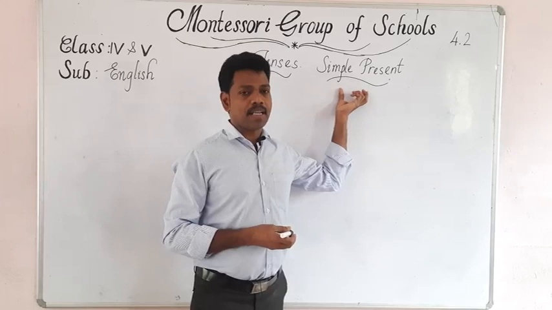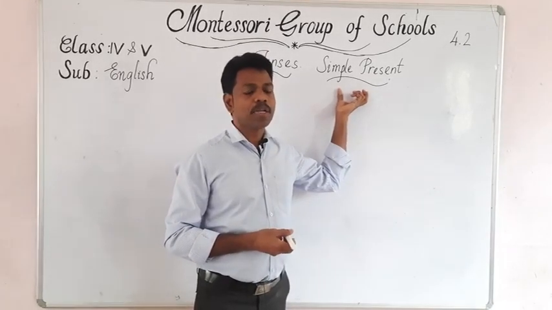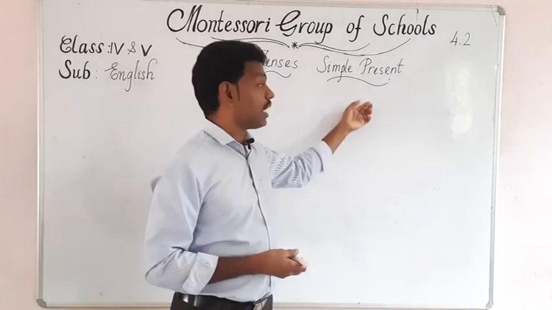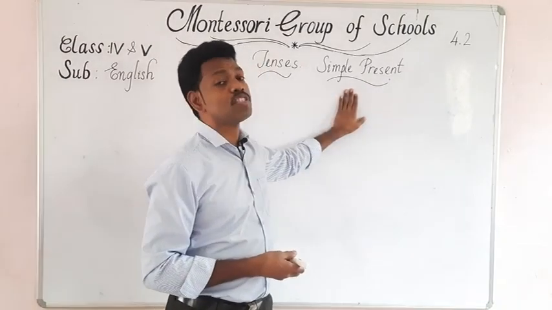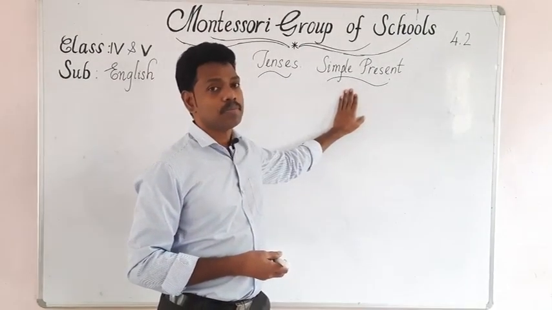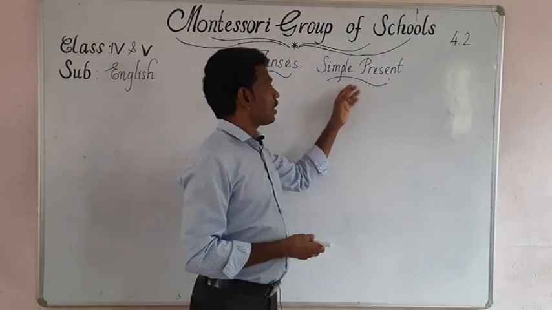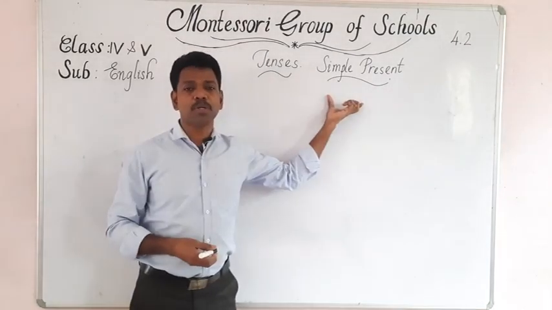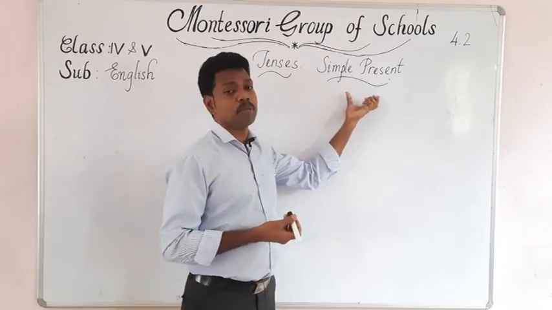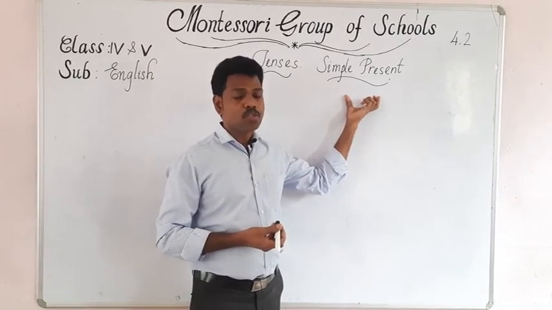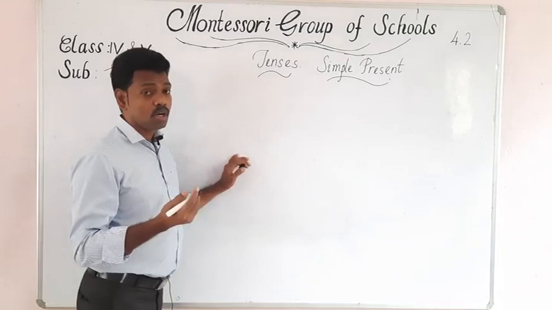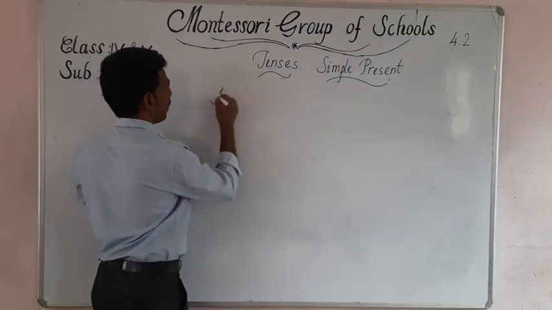So simple present tense, present continuous, present perfect, and present perfect continuous all happen only in the present time, in the present tense. It has nothing to do with past and future. Okay, so now let us learn in detail about simple present tense. Where can we use simple present tense? Mainly we use simple present tense to express habitual actions